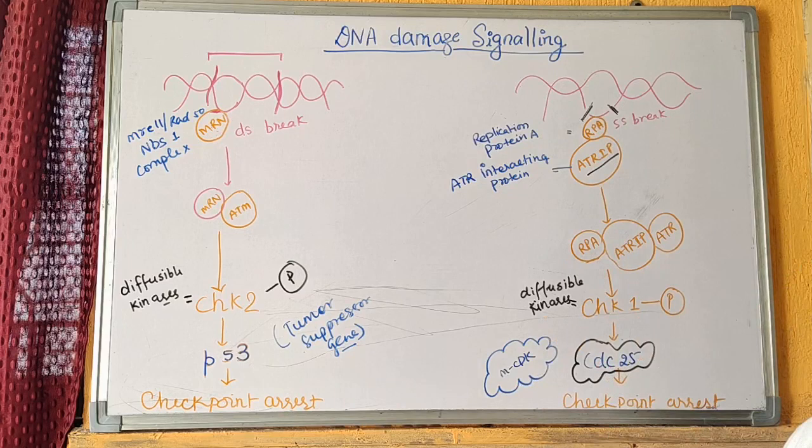When this CHK1 is activated, then it activates the CDC25, which we have studied in the mCDK pathway, where this dephosphorylates the mCDK at the 14th position of the threonine, and thus when mCDK is activated, then it causes the checkpoint arrest at M phase.